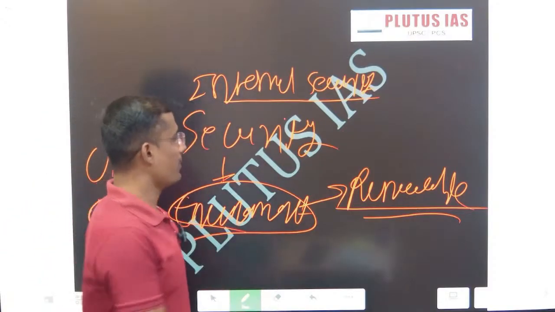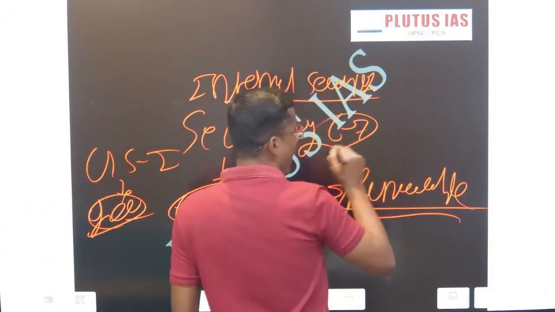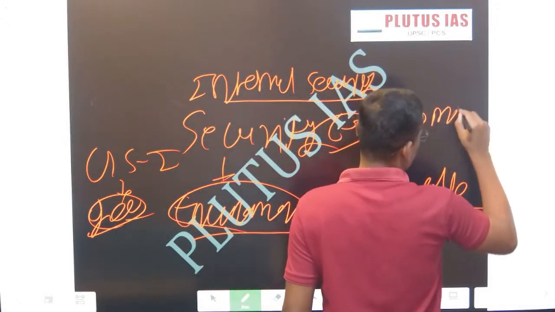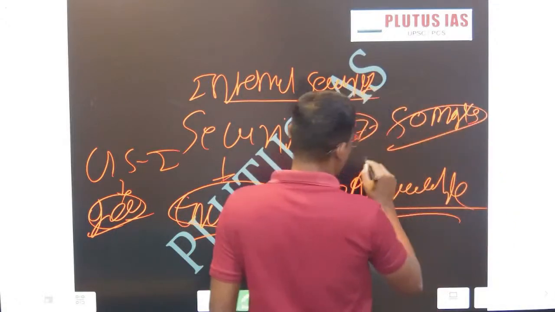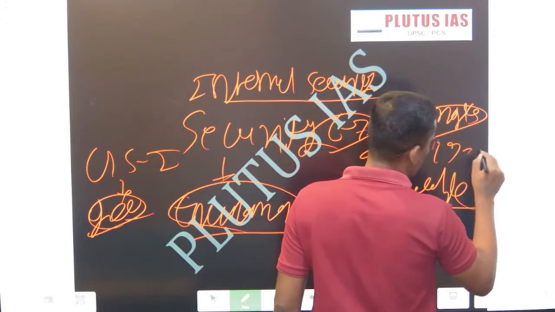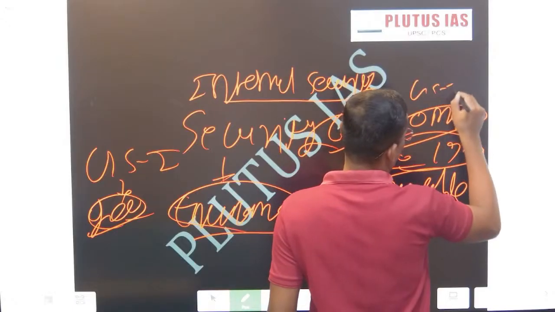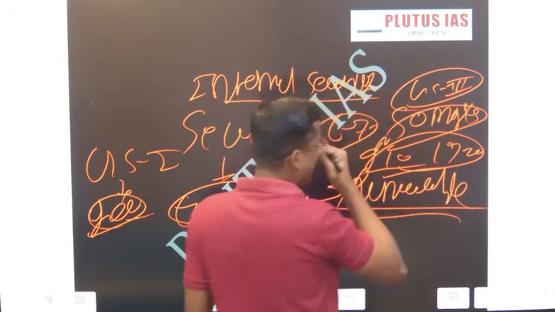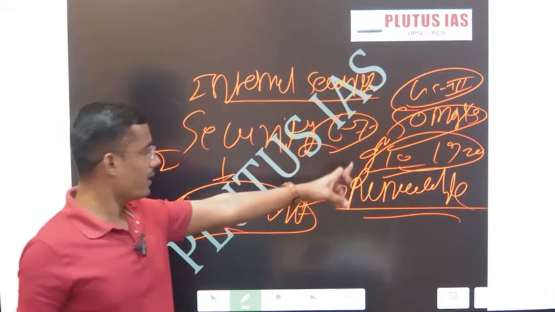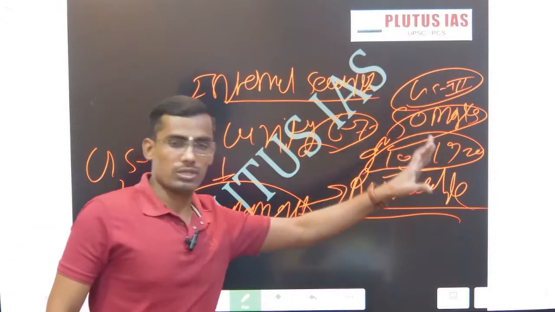The first topic is internal security. We have around 6 to 7 topics in internal security, and these 6 to 7 topics are worth 50 marks. Question number 9, question number 10, question number 19, question number 20. This is for the mains. In GS3 this pattern is fixed.